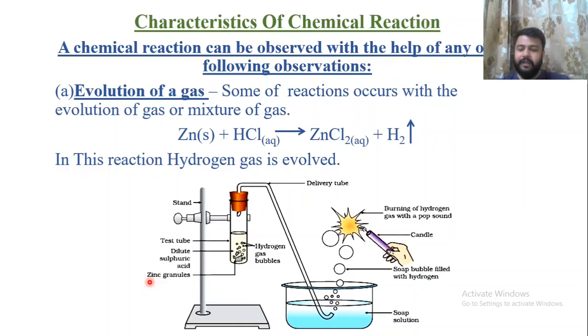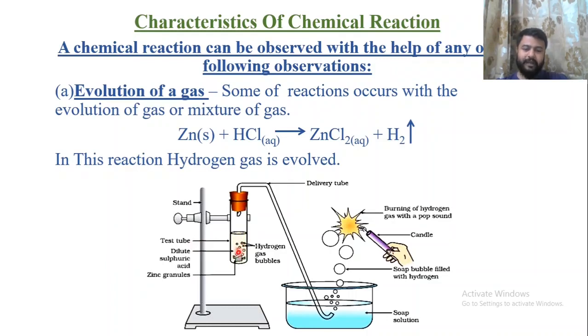If you are using zinc pieces, the reaction is a little bit slow. If you are using zinc granules, the reaction will be a little bit fast. And if you are using zinc powder, there will be a very violent reaction. Each of zinc piece, powder and granules will react, but there is a difference in the rate of reaction, which is because of the surface area. So the first question is complete.